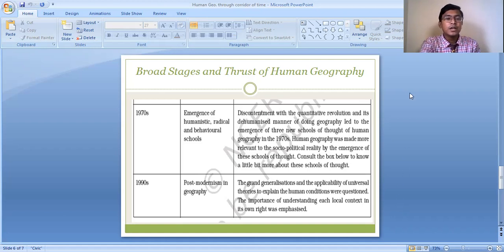So in different time periods the human society also changed, and with the change in human society, the approaches of human geography also changed. From the early colonial period to the postmodern period, we see that the approaches of human geography changed from the approach of exploration to spatial organization, quantitative evolutions and all. So this is about the different approaches of human geography in different time periods.